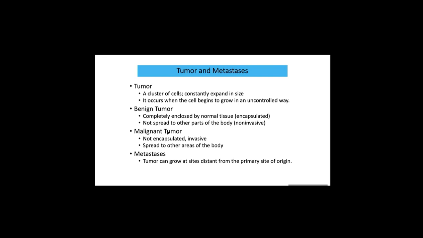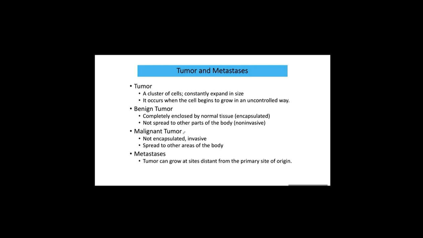But some malignant tumors can invade other tissue. It's not encapsulated, it's invasive. So maybe the tumor started from muscle, but this tumor is going to move through the circulatory system, maybe through blood, and then this tumor can propagate in other places from the primary site of origin. This is a malignant tumor.